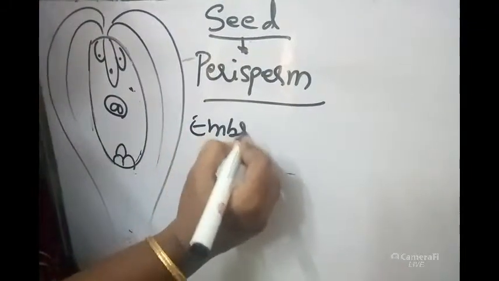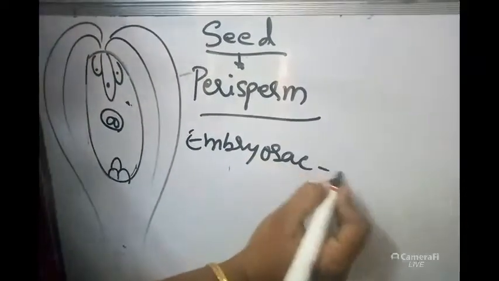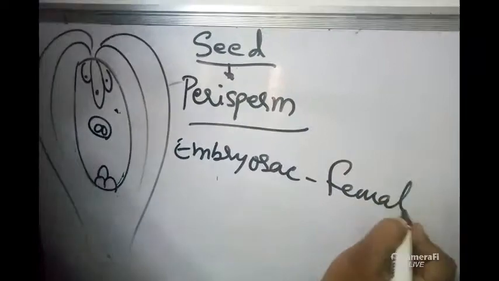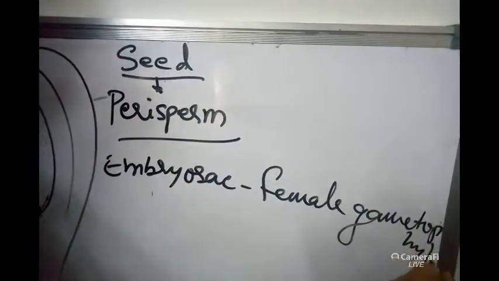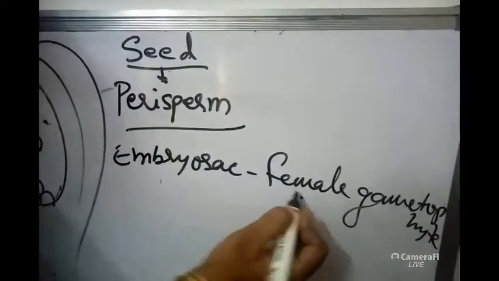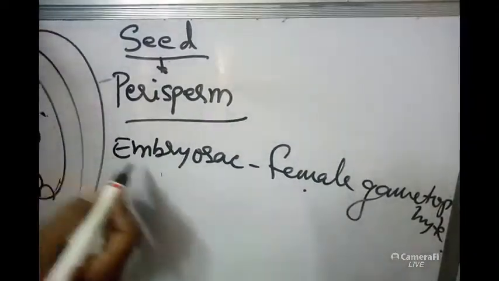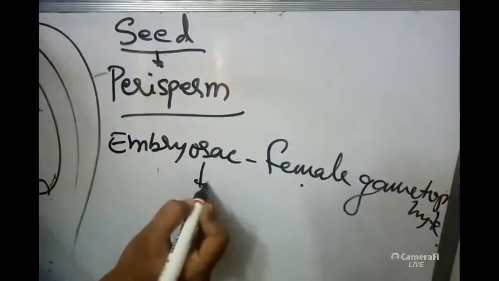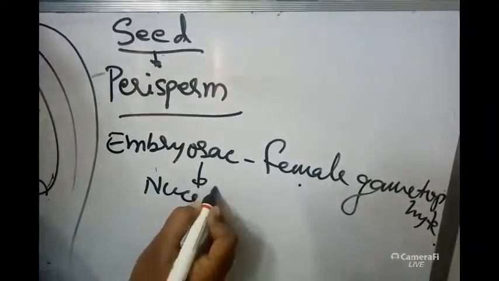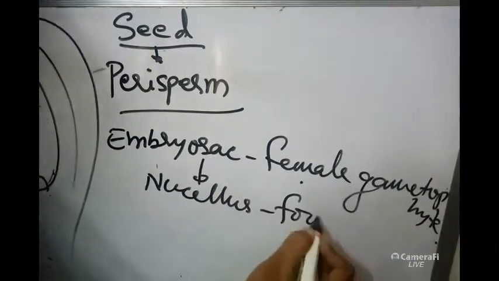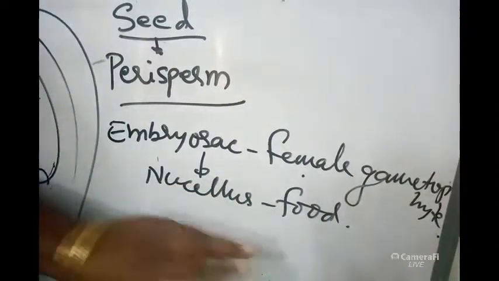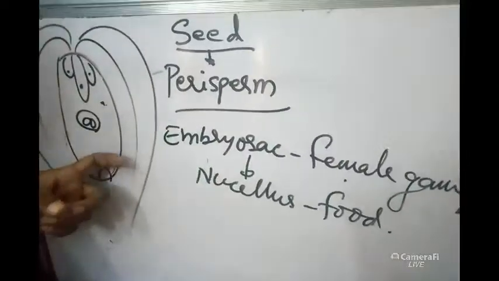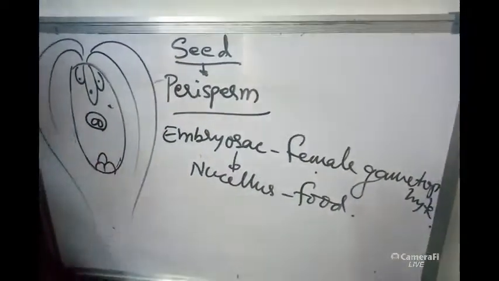Remember, embryo sac is a female gametophyte. During development, it will be utilizing nucellus as its food. So nucellus is utilized as food material by the developing female gametophyte, that is embryo sac.